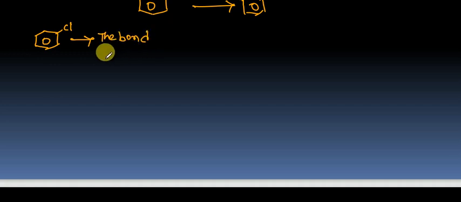Look, I want to discuss it. Why am I going to discuss it? Here I want to replace the chlorine atom. What is the difficulty I have to face? You must know that. First of all, remember the carbon which is bonded with the chlorine atom is an sp2 hybridized carbon.